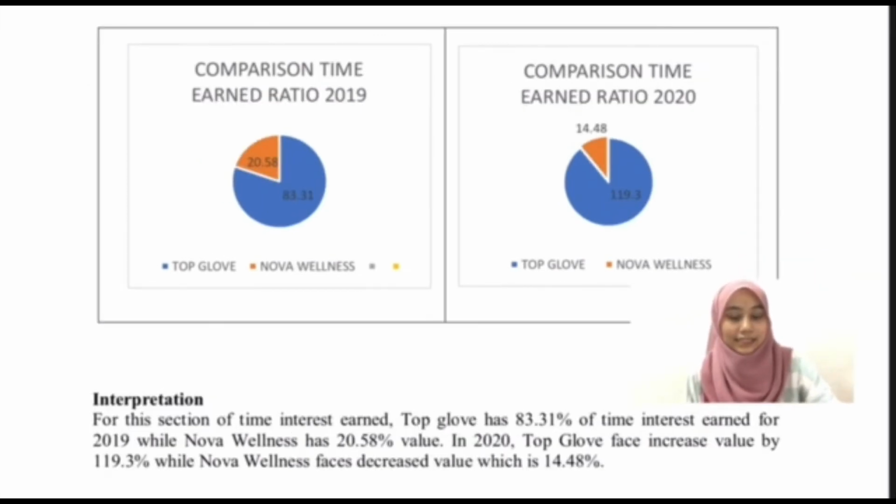Next is the comparison of times interest earned. Top Glove has 83.31 times interest earned for 2019, while Nova Venus has 20.58. In 2020, Top Glove increased its value to 119.3, while Nova increased to 40.48.